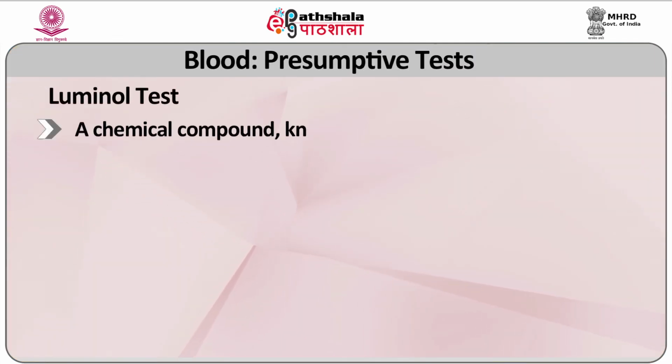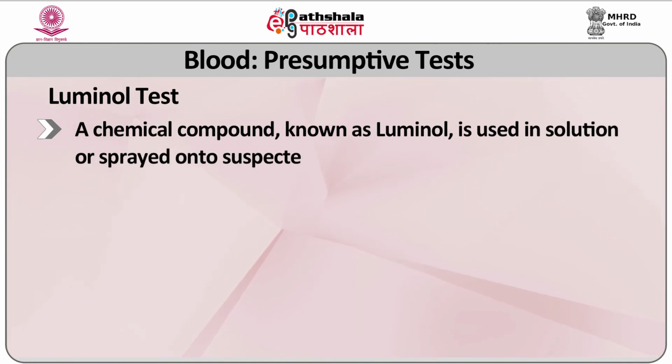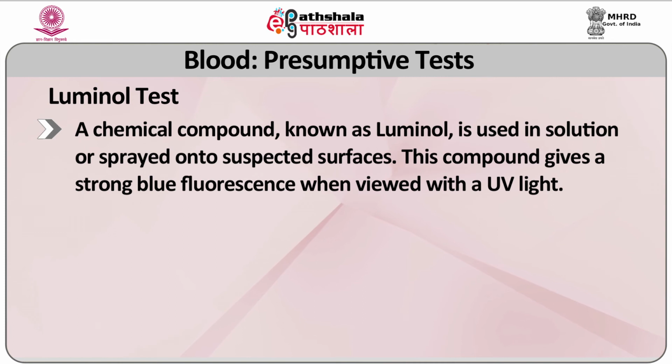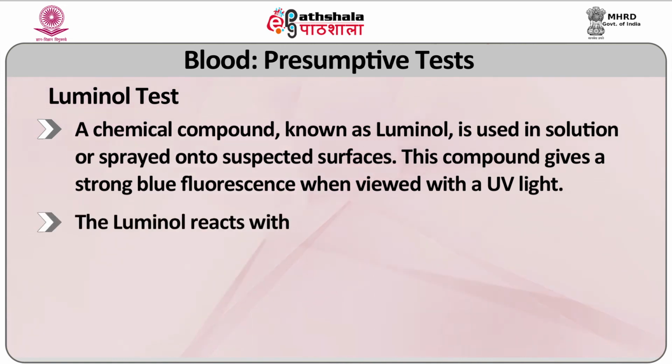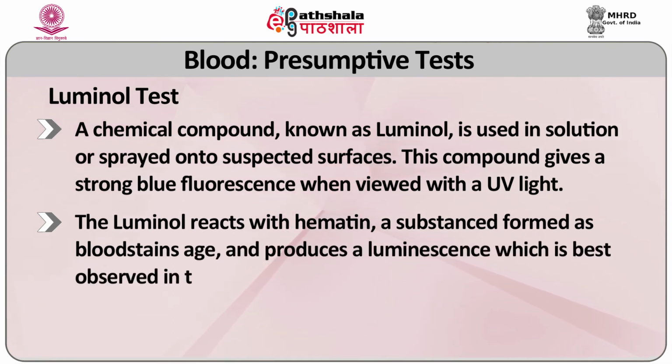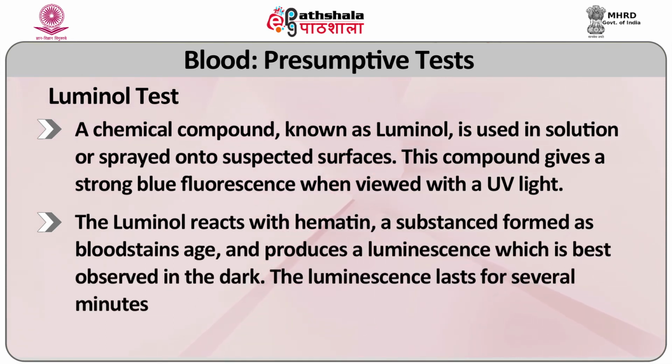Luminol test. The chemical compound known as luminol is used in solution or sprayed onto suspected surfaces. This compound gives a strong blue fluorescence when viewed with UV light. The luminol reacts with hematin, a substance formed as blood stains age, and produces a luminescence which is best observed in the dark.